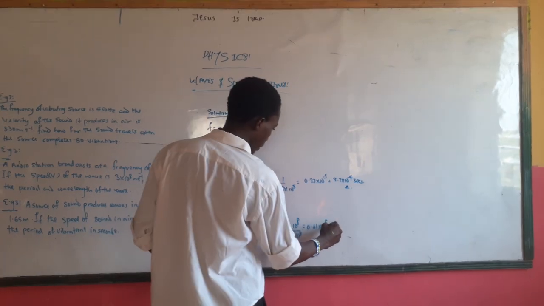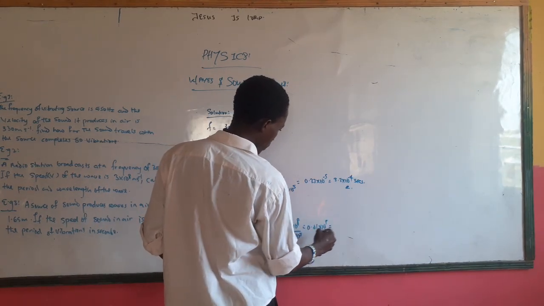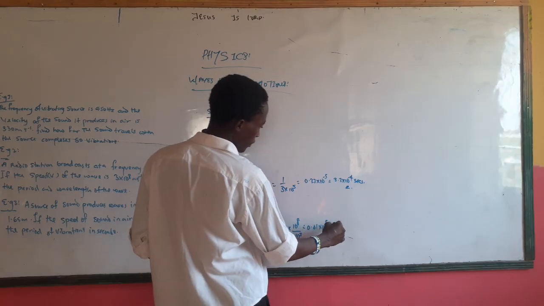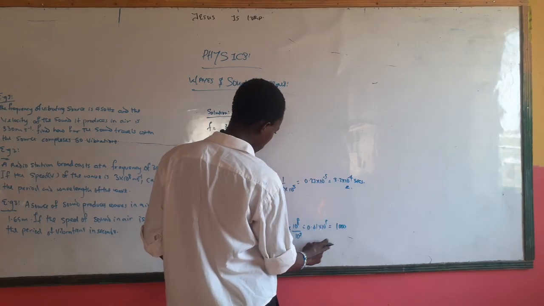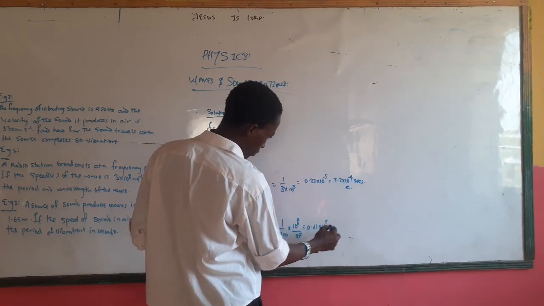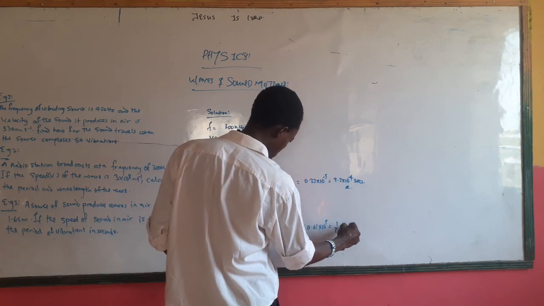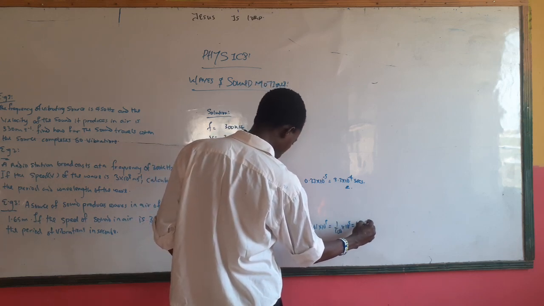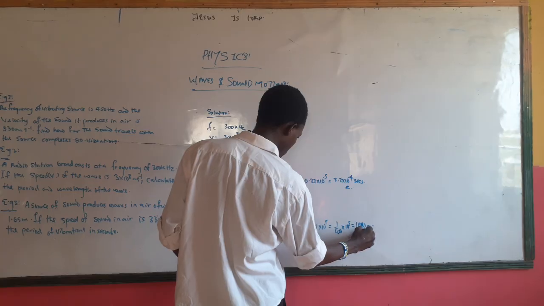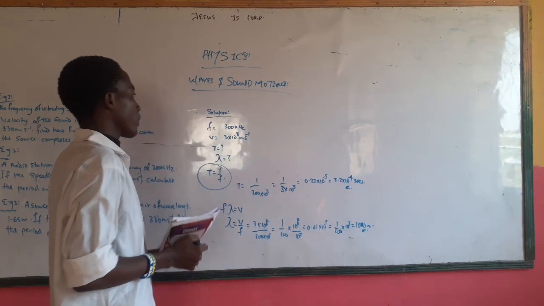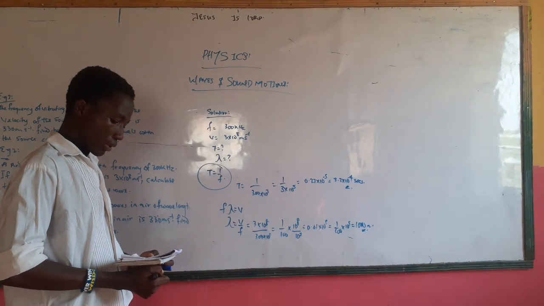So when you multiply together, you have 1/100 times 10 to the power of 5. That's 1000. Let's check that. Okay, if I'm correct, we have 1/100 times 10 to the power of 5. Yes, you should have 1000. So 1000 what? Meters.